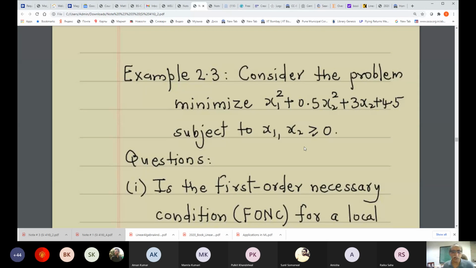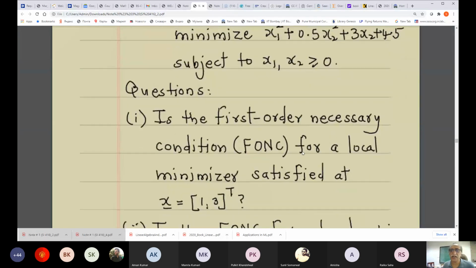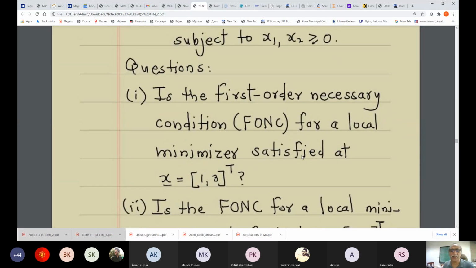Now, the first question we want to answer is: is the first order necessary condition, abbreviated as FONC, for a local minimizer satisfied at x equal to (1, 3)? I will not keep writing it like this. This is a column vector (1, 3).